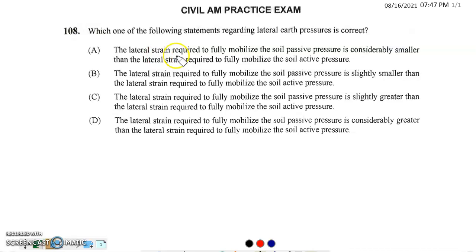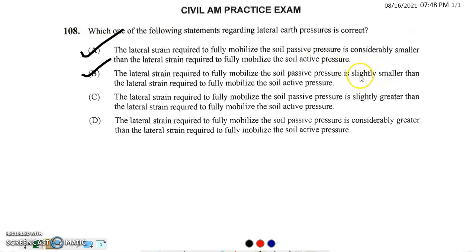Option A: the lateral strain required to fully mobilize the soil passive pressure is considerably smaller than the lateral strain required to fully mobilize the soil active pressure. The first thing that comes into my mind is, oh, that sounds right. Let's look at the next one. Option B: the lateral strain required to fully mobilize the soil passive pressure is slightly smaller than the lateral strain required to fully mobilize the soil active pressure. Oh wait, that also sounds right. Wait, what is going on? There can't be two answers.